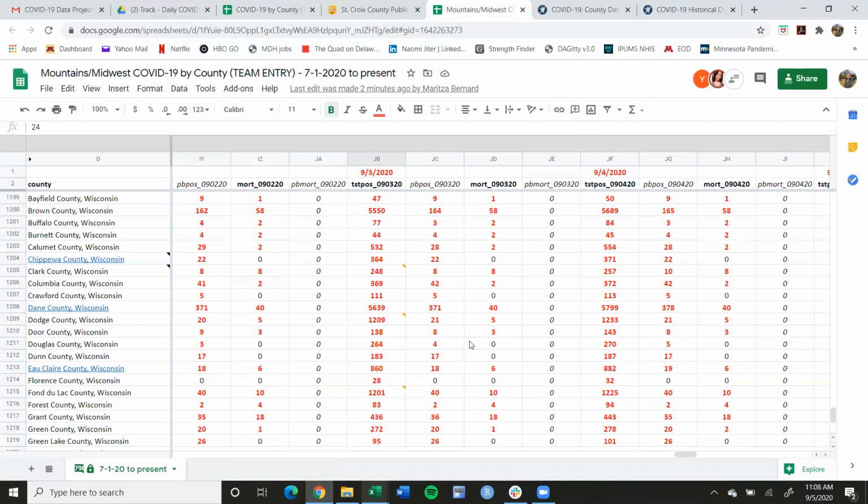The best plan of action is usually to reach out within the regional channel to communicate what you're seeing and figure out what's going on there. Like I said, it could be an issue on the data entry part. It also could be a misunderstanding on your part, and you just want to make sure that you're communicating with everyone so we have the most accurate and updated information as possible with our daily numbers.